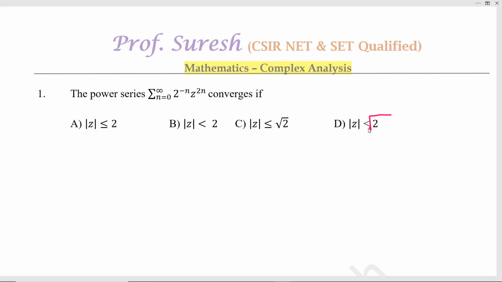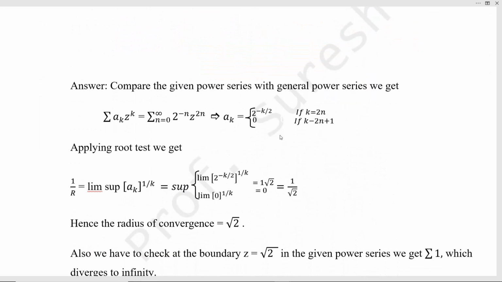Change it, less than root 2. So we have to check the equal to condition also. Answer: compare the given power series with the general power series. The general power series is nothing but summation a_k z power k. Since n is already in the question, we use the letter k.